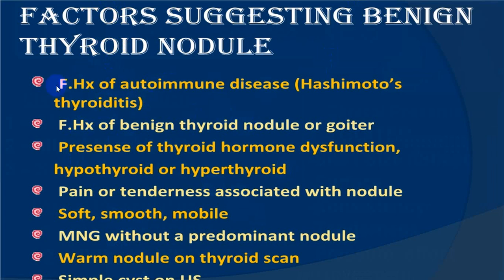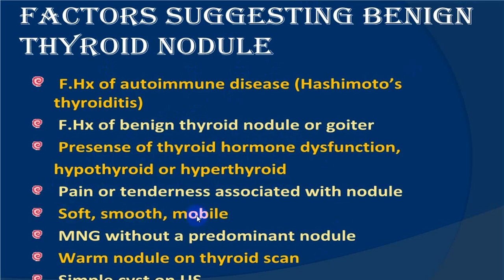If you get a good family history of autoimmune disease like Hashimoto's, the chances of Hashimoto's will be very high. Family history of a benign thyroid nodule is again in favor of the benign variety. If hypothyroid or hyperthyroid, it is usually non-malignant, painful or painless. We have already mentioned this before in the thyroiditis chapter.